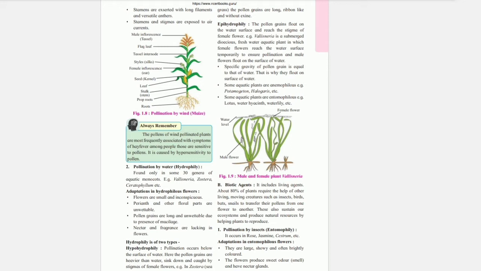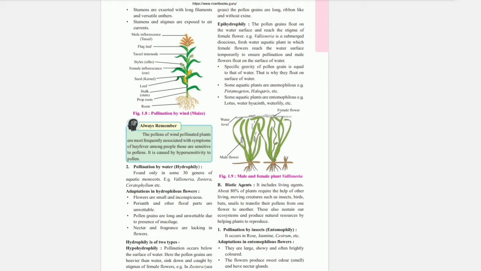Hydrophily is of two types: hypohydrophily and epihydrophily. Hypohydrophily. Pollination occurs below the surface of water. Here the pollen grains are heavier than water, sink down and are caught by stigmas of female flowers. Example, in Zostera, seagrass. The pollen grains are long, ribbon-like and without exine.